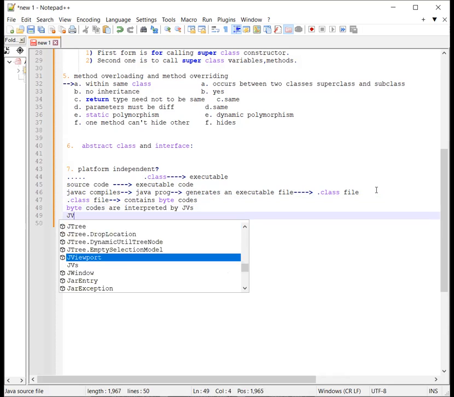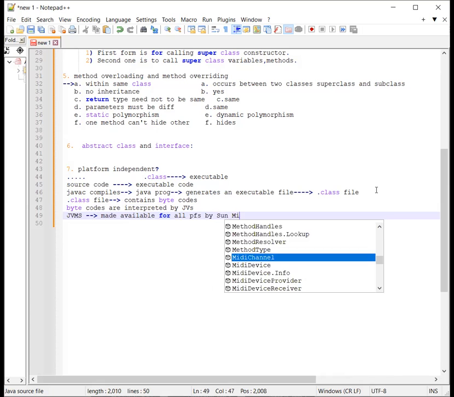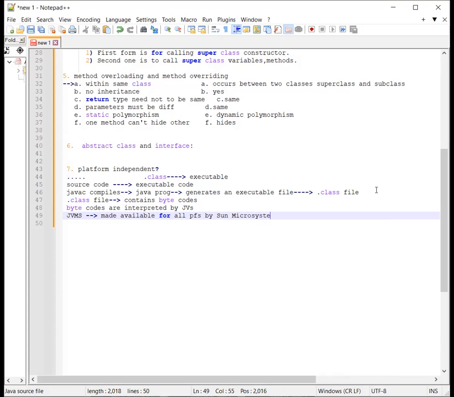Since these JVMs are made available across all platforms by Sun Microsystems, we can execute this bytecode on any platform.